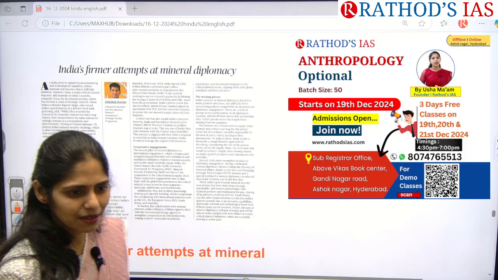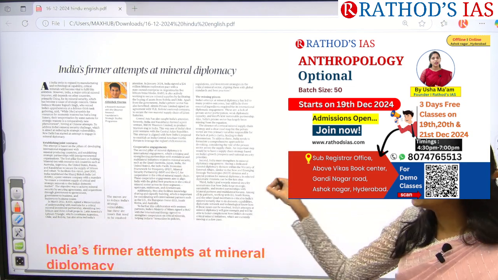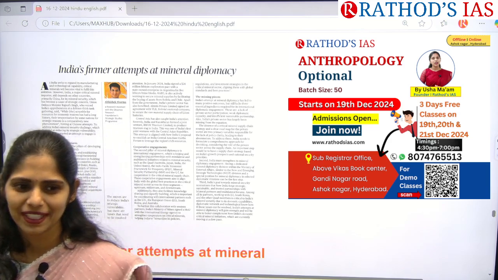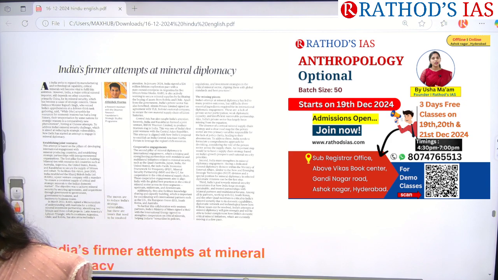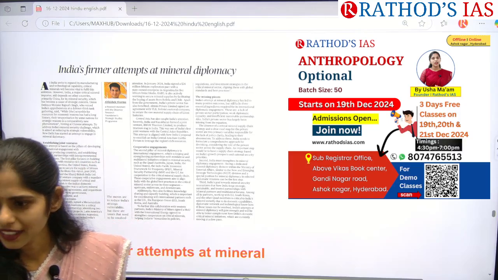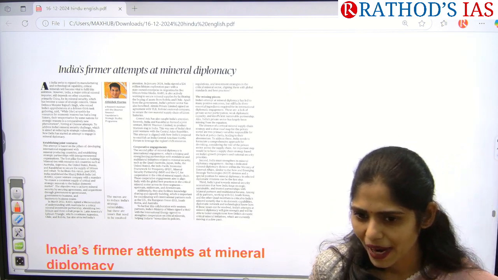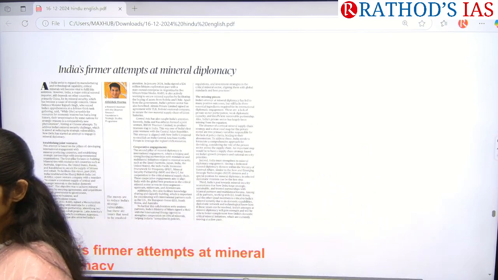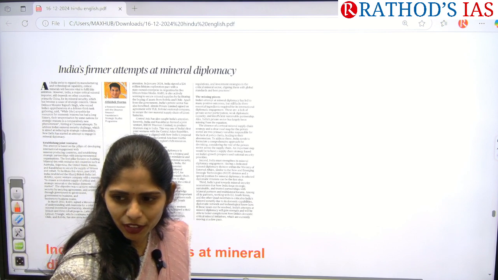So what is this article about? At least any guess? It is talking about something regarding minerals. Can you tell me exactly which minerals it is talking about? Critical minerals. What are these critical minerals? Which are very important for semiconductors. Can you give me some examples of these critical minerals? Cobalt, germanium, gallium, antimony, lithium. Okay, so they are very important for the development of a country.